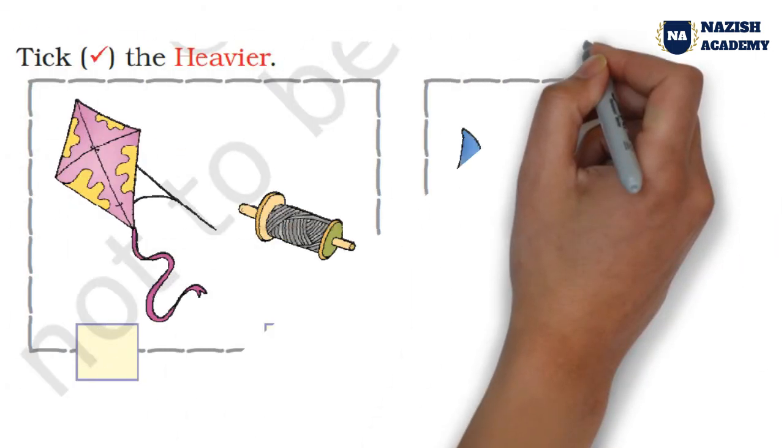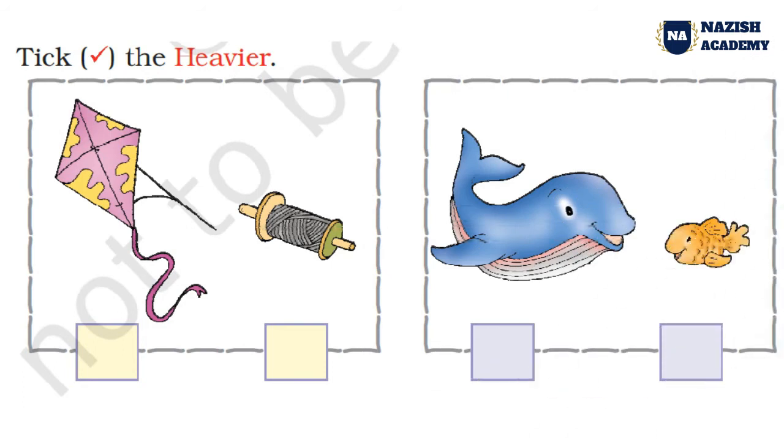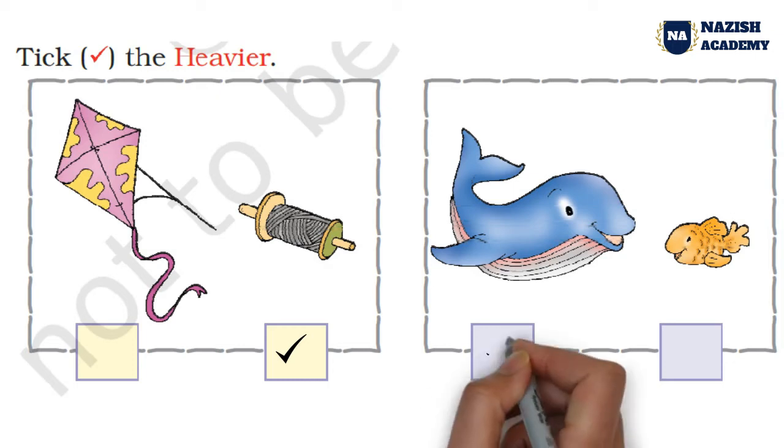Take the heavier. Which is the heavier, kite or thread? Tell me. Good, thread. And here, which is the heavier, dolphin or fish? Dolphin.